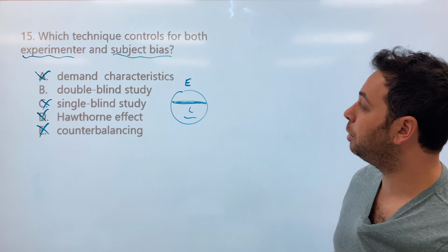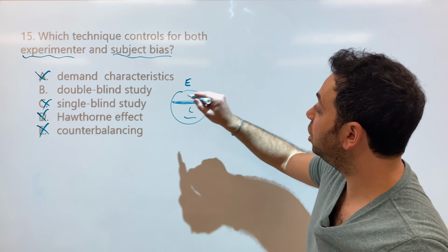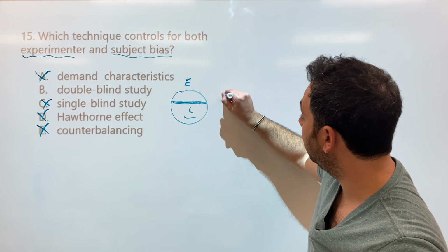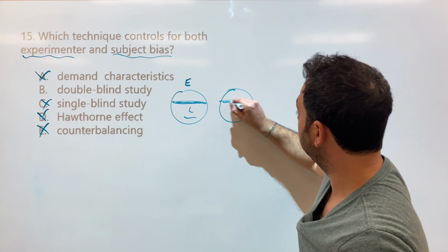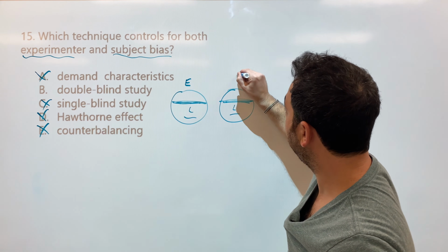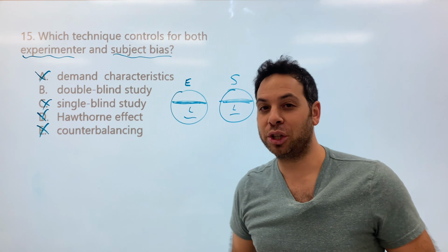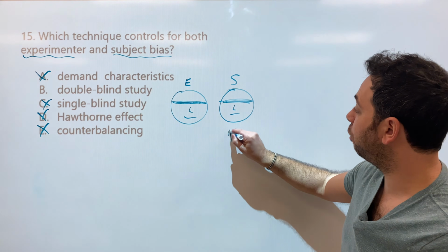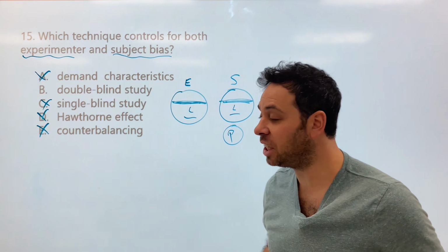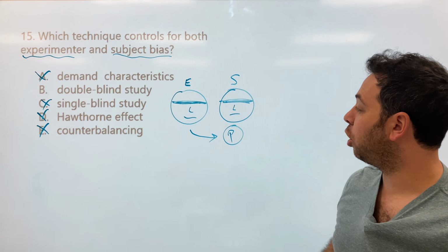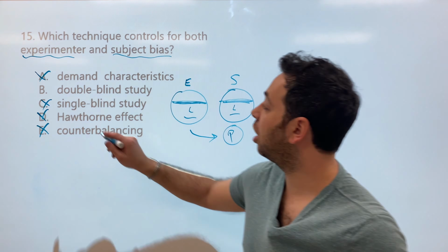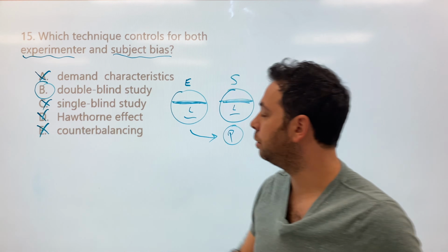What does it have to do with experimenter and subject bias? It's because in a double-blind, as opposed to a single-blind, both the experimenter and the experimental subject don't know who's in the experimental or control condition. They might have a placebo, for example, but they don't know they have the placebo, and the experimenter also doesn't know who has the placebo. Therefore, our answer is B, double-blind study.